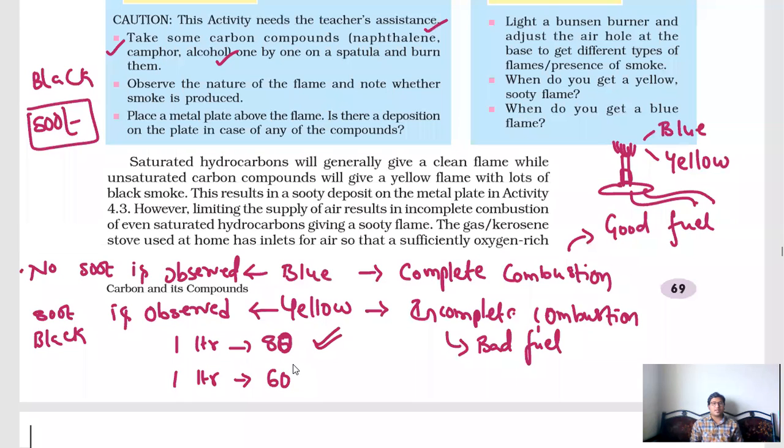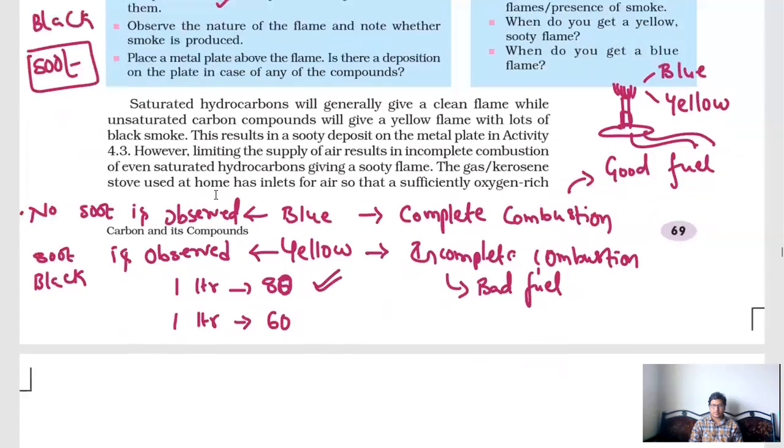Because of the addition of those types of products, it leads to incomplete combustion and it becomes a bad fuel, and black soot smoke is produced. That is the reason you can observe black smoke from the vehicle. And this paragraph will give the same information. You can read that paragraph and understand it.